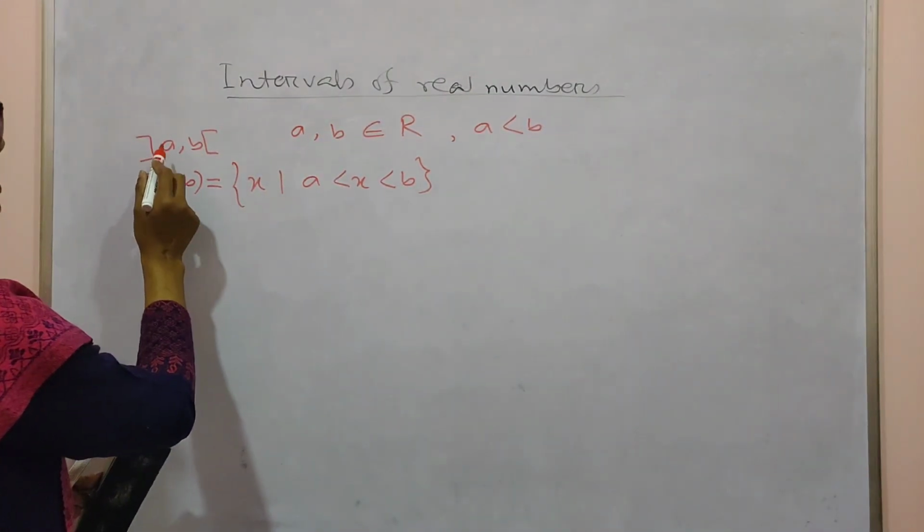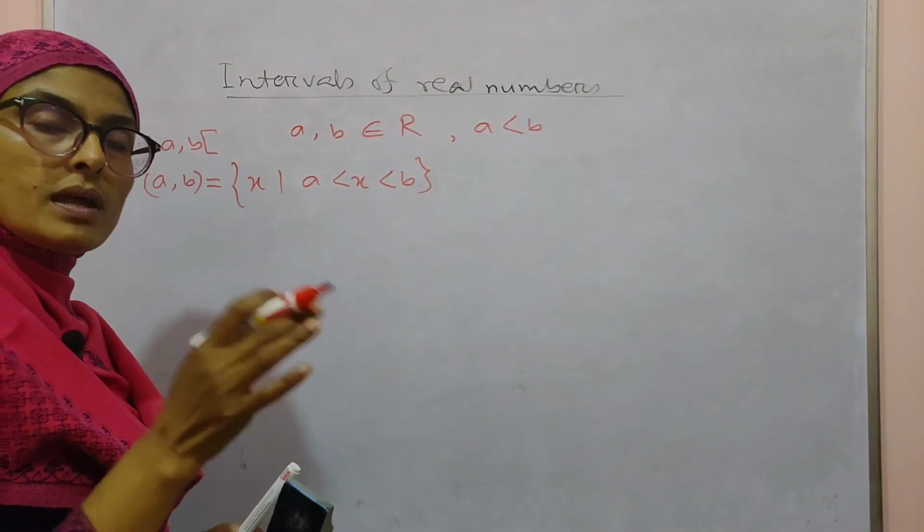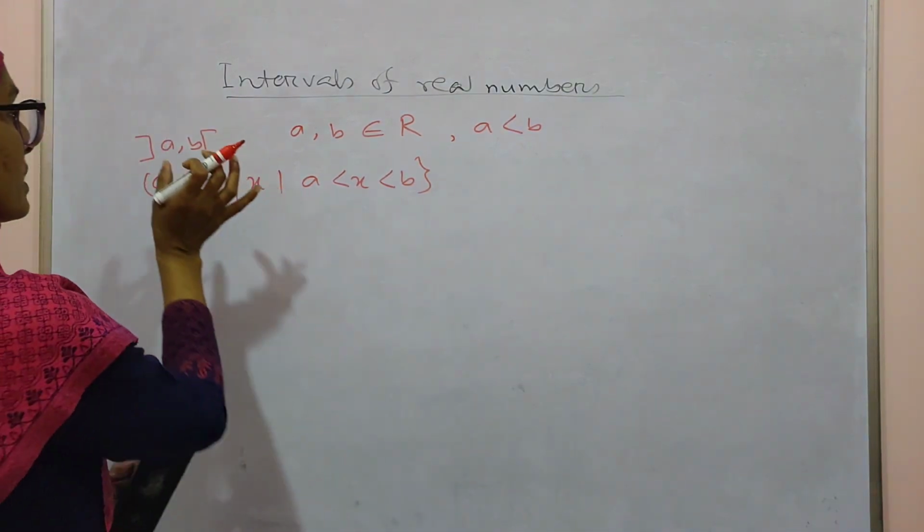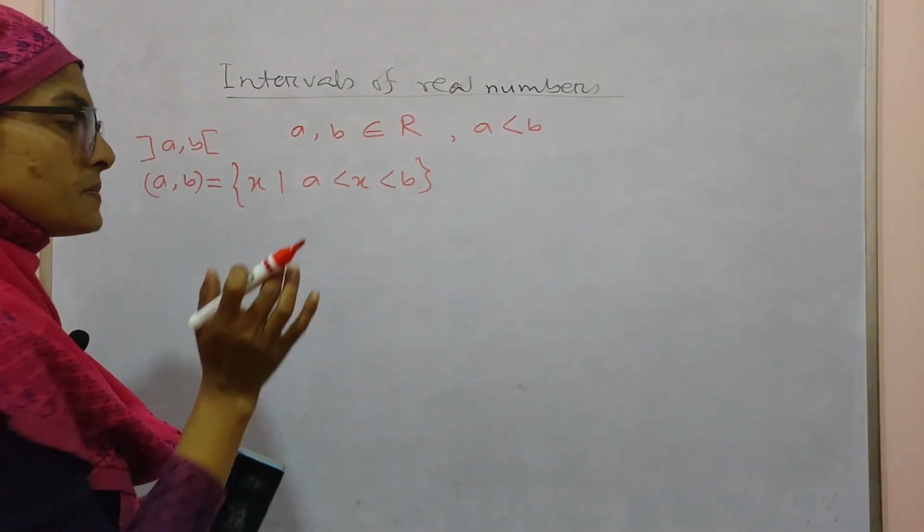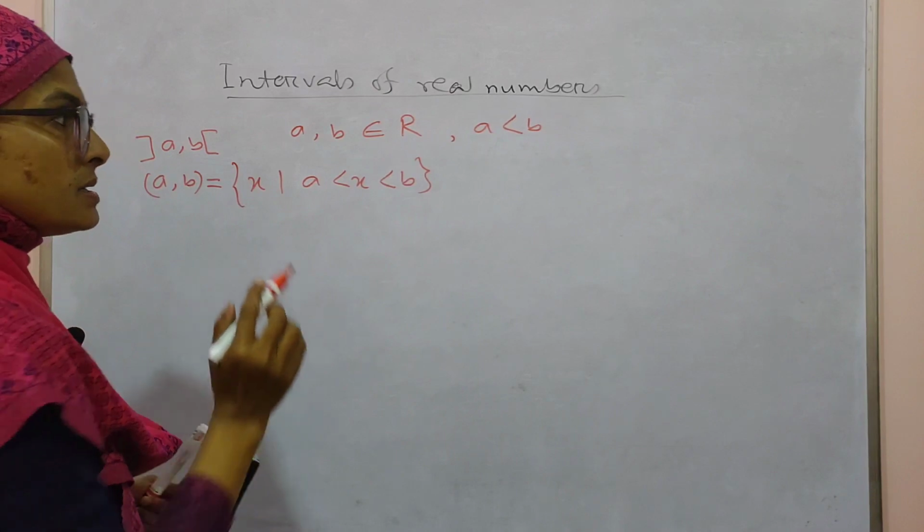That means, excluding A and B, every element lies between A and B.